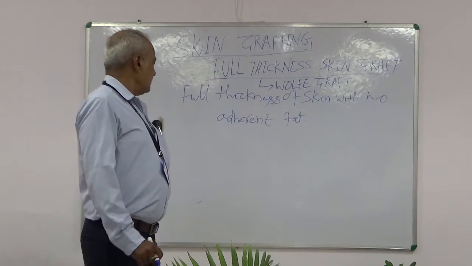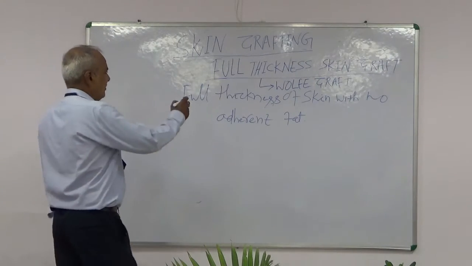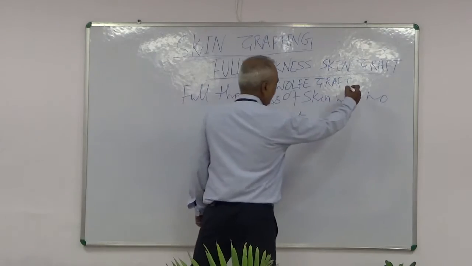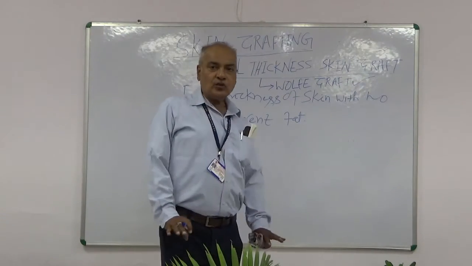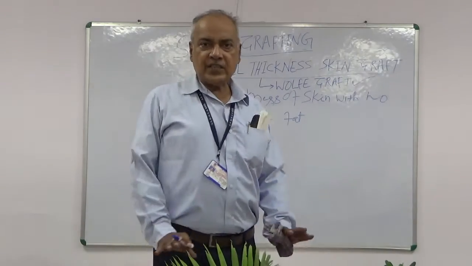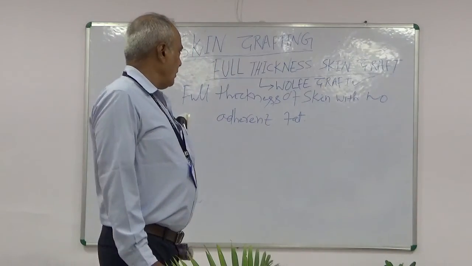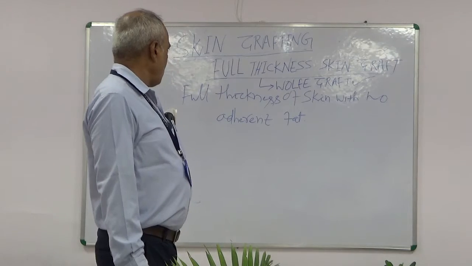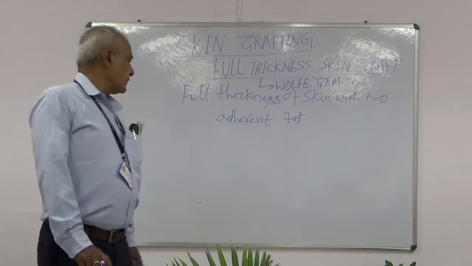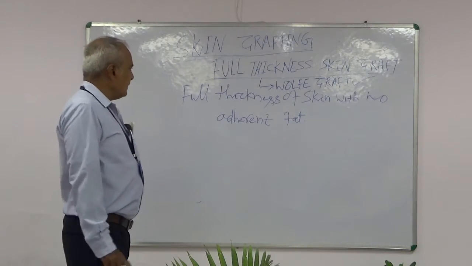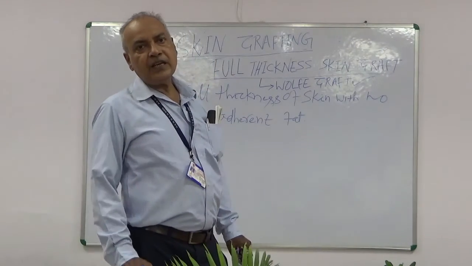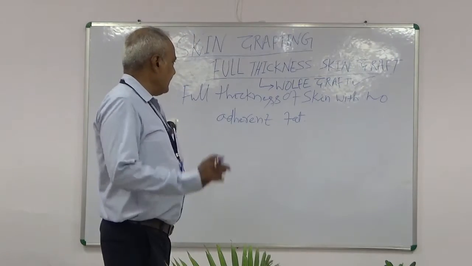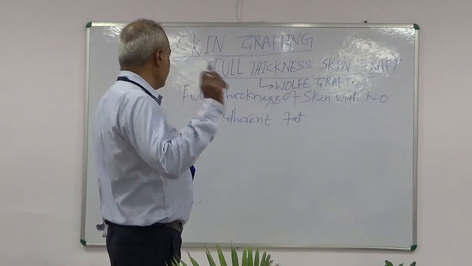But this graft has got no tendency to shrink. It doesn't shrink. And at the same time, it retains the color and texture.